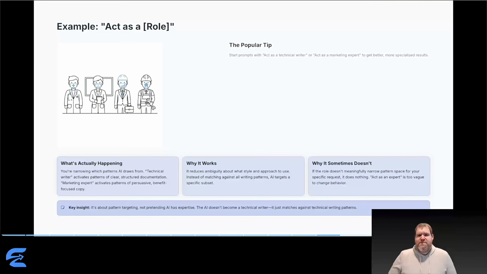But here's why it sometimes doesn't work. If the role doesn't meaningfully narrow pattern space for your specific request, it does nothing. Act as an expert is too vague. Expert at what? How does that change the pattern? It doesn't really, so the output stays the same. The tip works when the role genuinely targets a distinct pattern space. It fails when the role is too vague to change which patterns get activated. Again, understanding this mechanism tells you when to use this and when it's pointless.